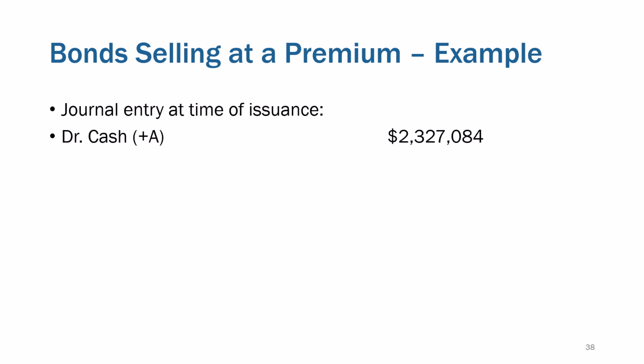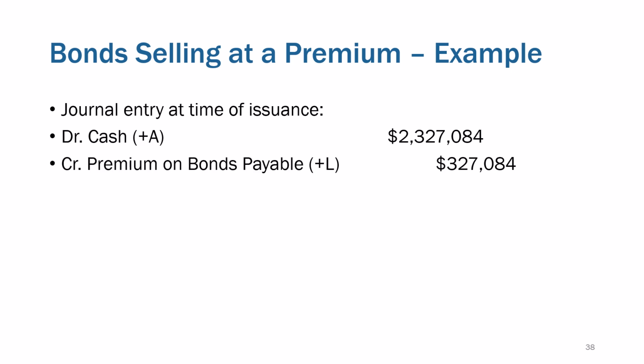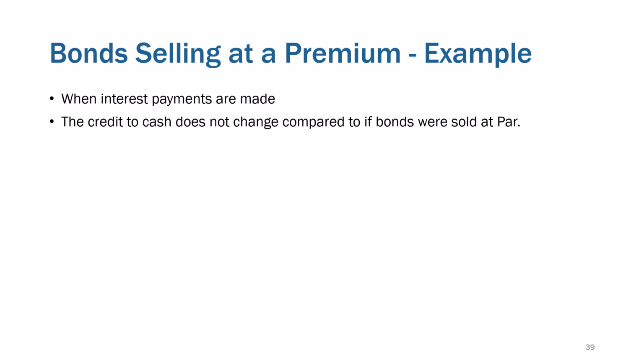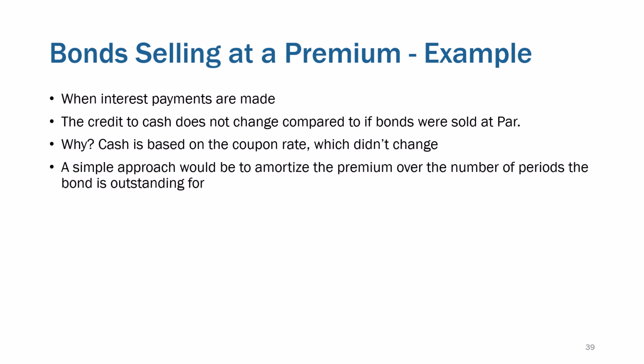So the journal entry at the time of issuance, they get more money up front. There's a premium, and remember, in all three of these examples, they're going to be paying out $2 million at the end. Well, when interest payments are made, the credit to cash does not change, right? It's still going to be the 60 grand. That's based on the coupon rate. And the simple approach, again, would just be to amortize this premium over the number of periods.